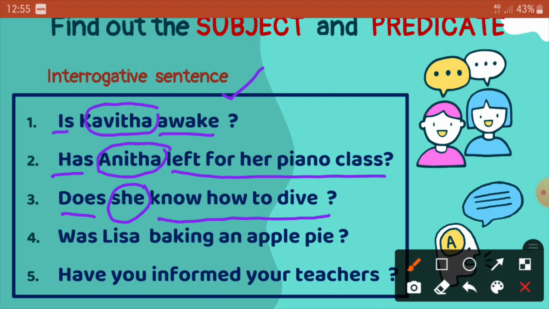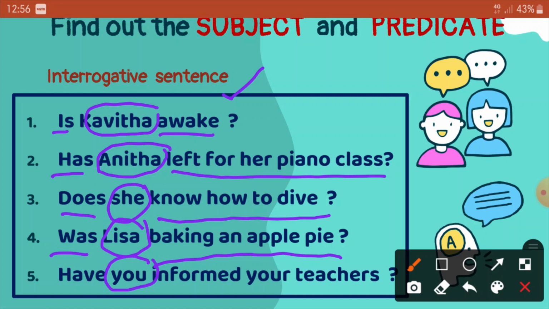Next one, the question is: was Lisa baking an apple pie? So Lisa is the subject. Was baking an apple pie is the predicate. Here also the subject Lisa is placed between the helping verb was and the main verb baking.